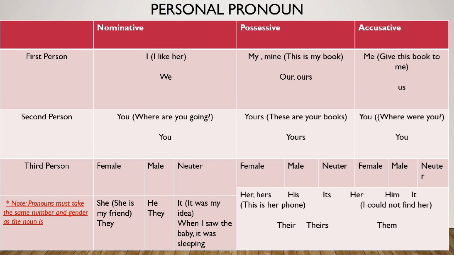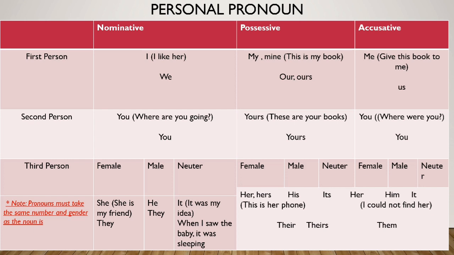Second example in which pronouns are used as possessive pronouns. This is my book. So my is used here as a possessive pronoun. Or this book is mine. So again, this can be used as a personal pronoun. Although there are a few places in which we can say that these personal pronouns actually act as an adjective. However, at this particular stage, we are not going into the detail of adjective pronouns.